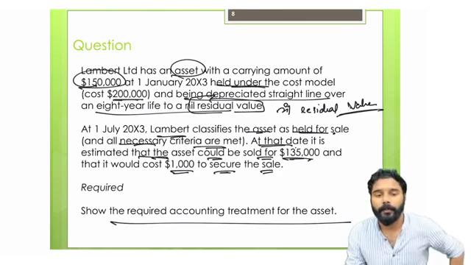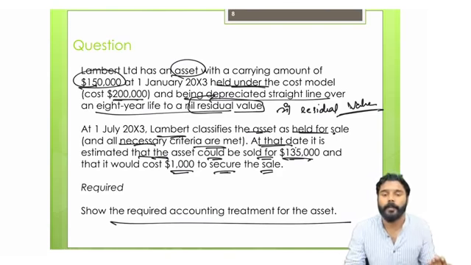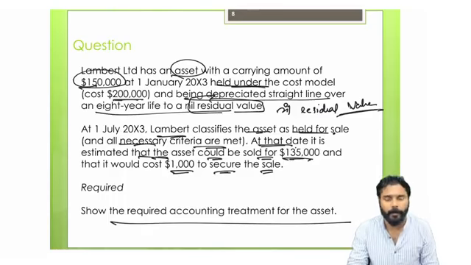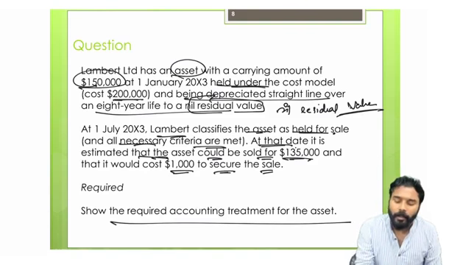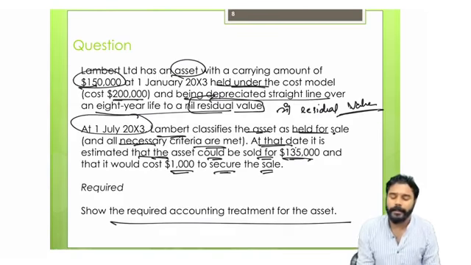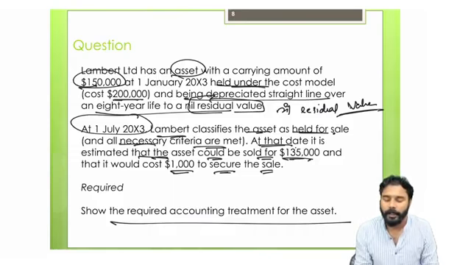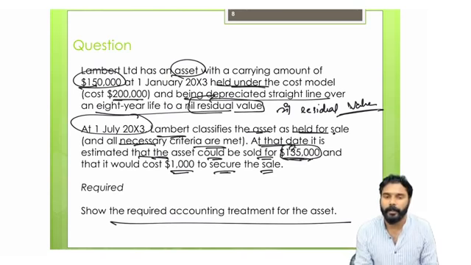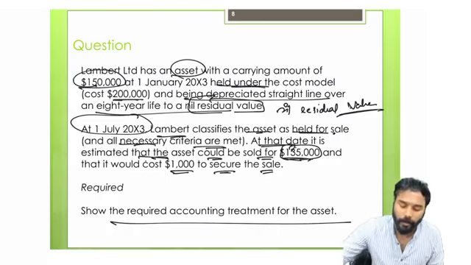So here the item is held for sale, right? The carrying amount is 150,000, and it is held under the cost model. The cost was 200,000, and it is being depreciated over an 8-year life to a nil residual value. So that's how the asset is treated in the books, and they have given some details about the asset's history as well. At 1st July 2003, the L company classified the asset as held for sale. All criteria are met. At this date, the estimated amount you are going to get will be 135,000, and it would cost 1,000 to secure the sale. So the question is, how will you account for it?